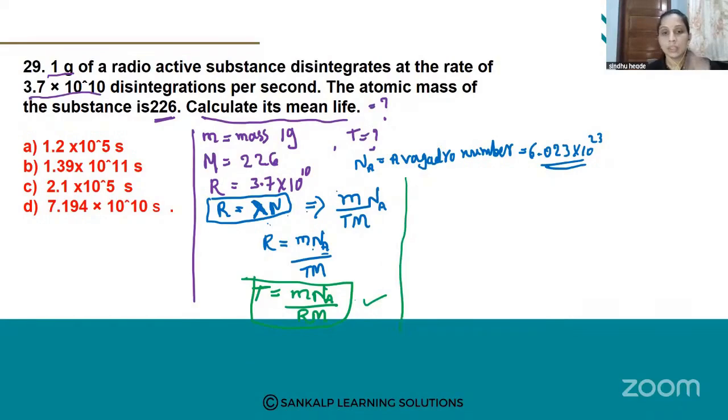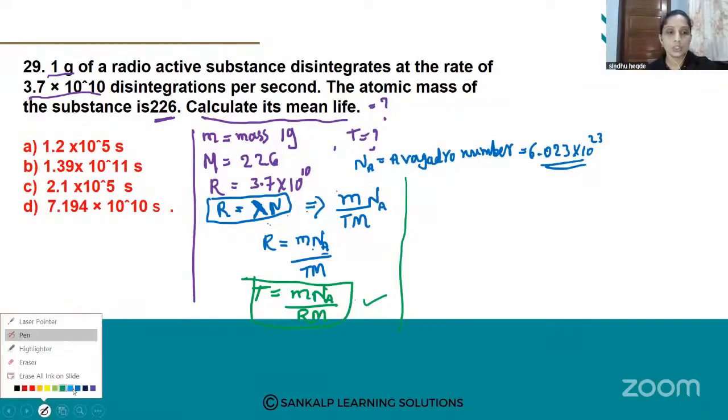If you remember this formula directly, you can take this formula as direct. If suppose you forgot this formula, then write the rate of disintegration formula, that is R is equal to lambda n, and then finally write T is equal to. Okay. Now, all values are given. Now substitute all of these and tell me the answer. What T value do you get?